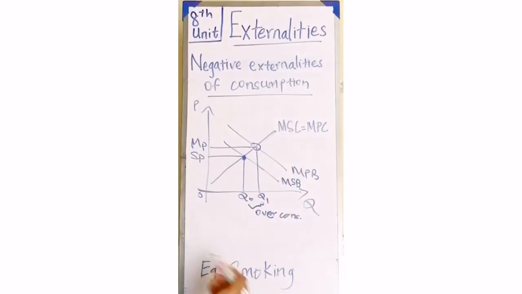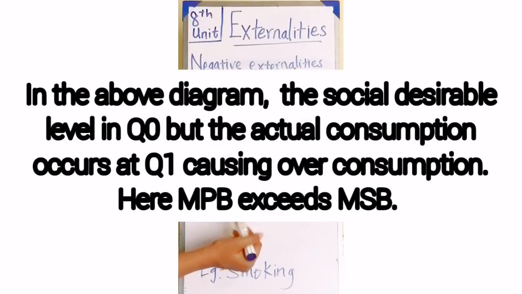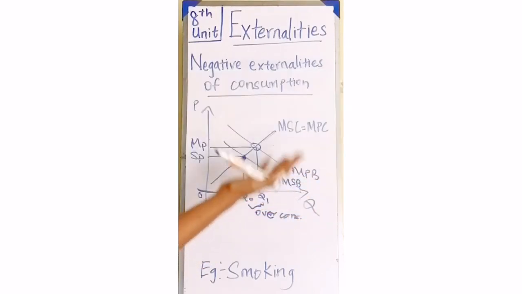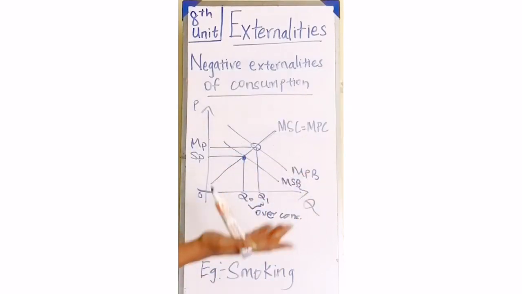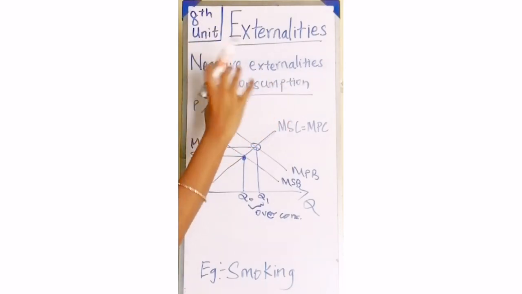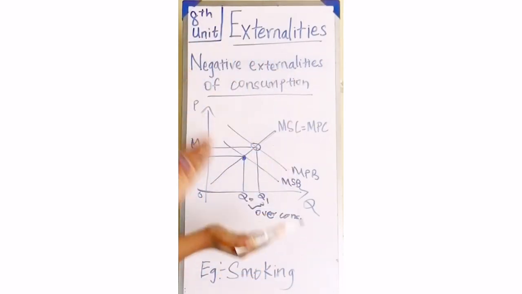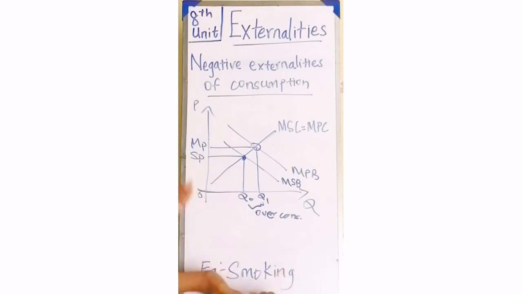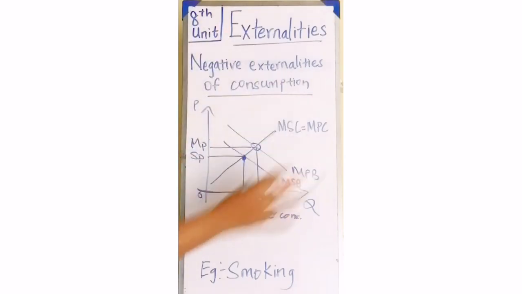For example we could say smoking. What's happening with smoking? The socially preferable level is somewhere below where the market consumers are actually consuming. That's why there is an overconsumption of smoking in the market economy. So this is how the externalities work. Just get to know all these externalities, negative and positive, of both consumption and production, know their graphs, and know how to write the descriptions below with the examples. We can score decent marks in this particular section.